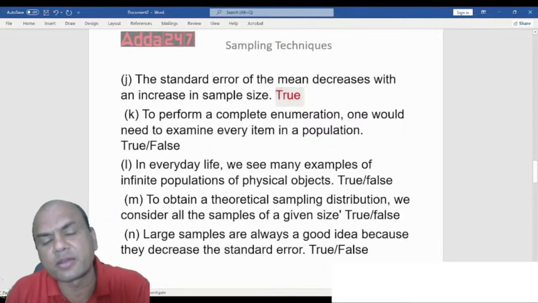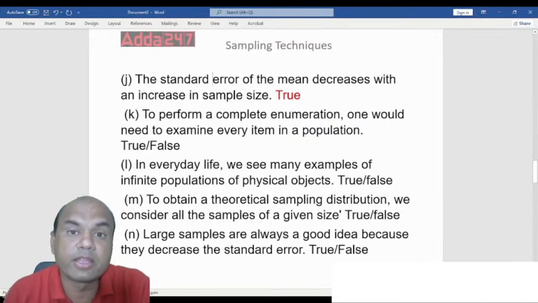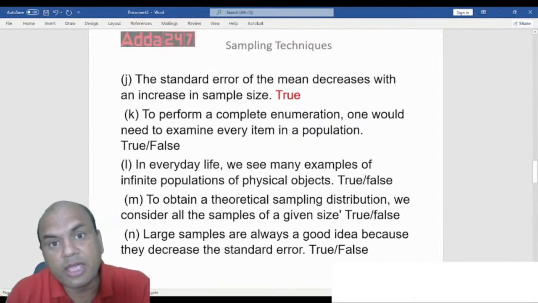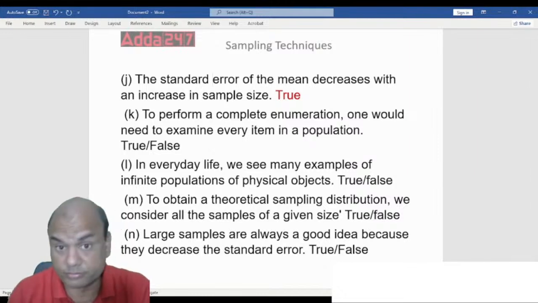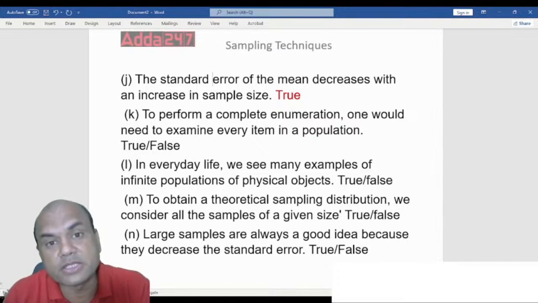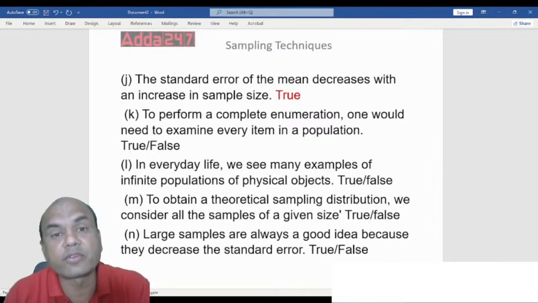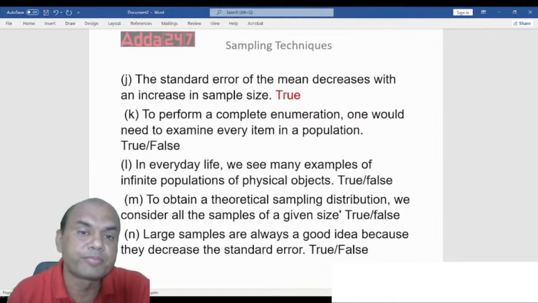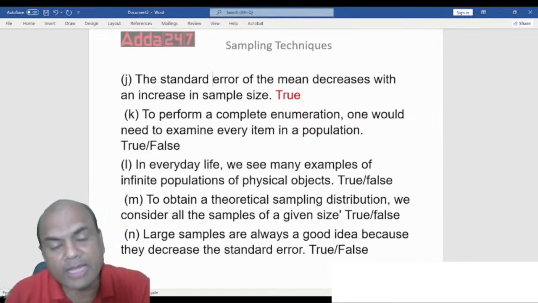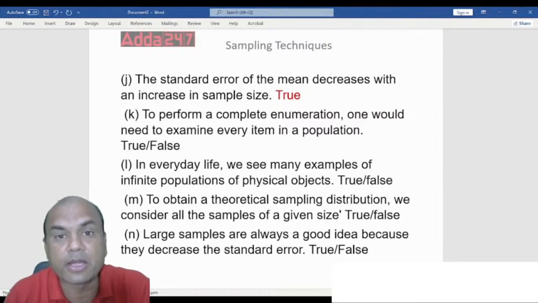What is standard error? Standard error is actually the difference between the population mean and the observed mean. Keep it very simple. So standard error is the difference between the population mean and the observed mean, isn't it? We have that formula z equals 1 upon sigma x bar, standard error, into x bar minus mu, right? That formula gives you x bar and mu. The difference is known as standard error.